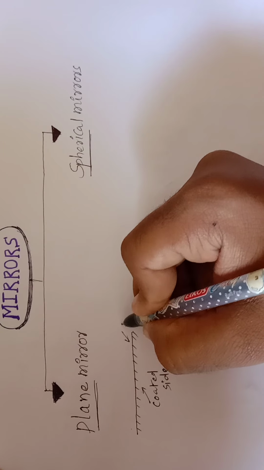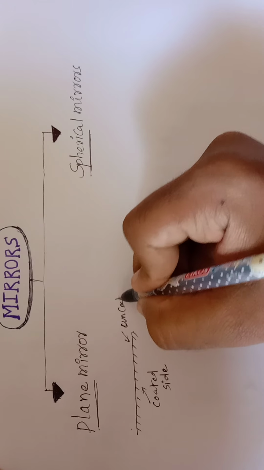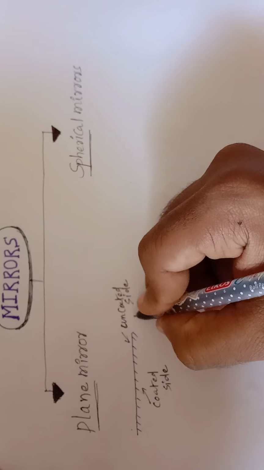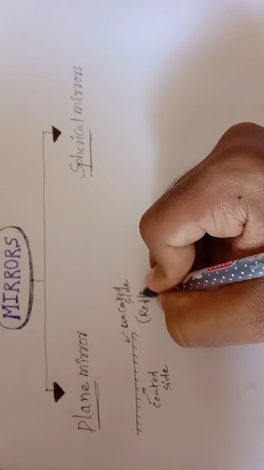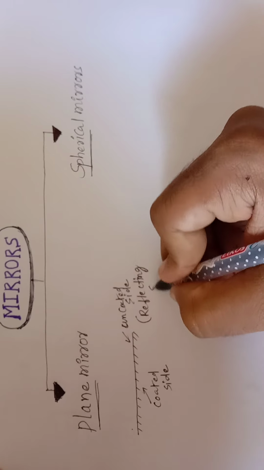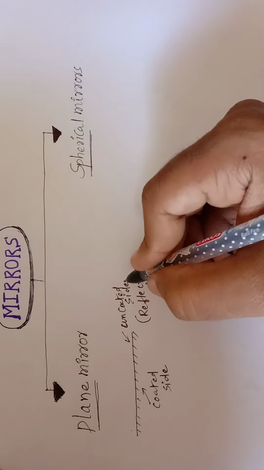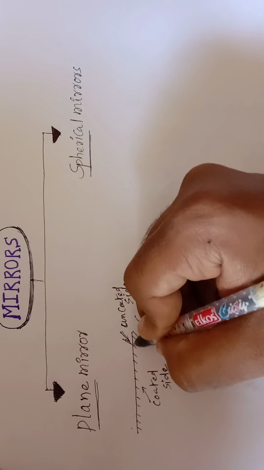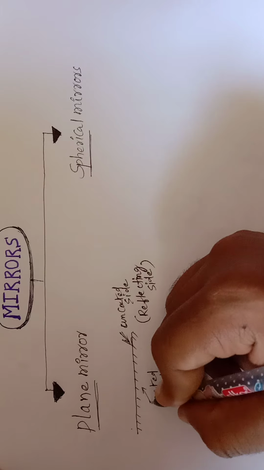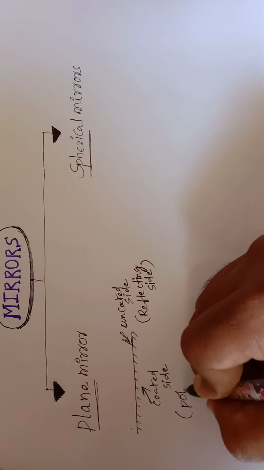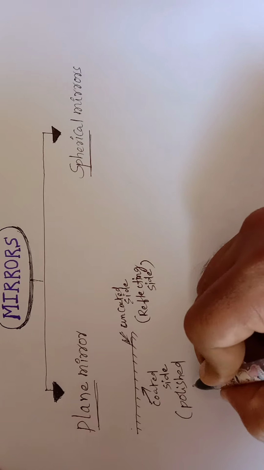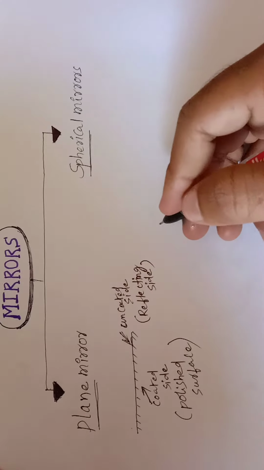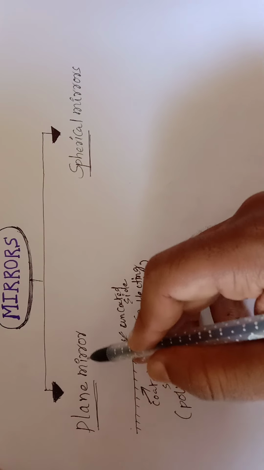The other side is called the uncoated side. The uncoated side is also called the reflecting side. Means this side is also called the reflecting side. And the coated side is also called the polished surface or polished side, we can say.